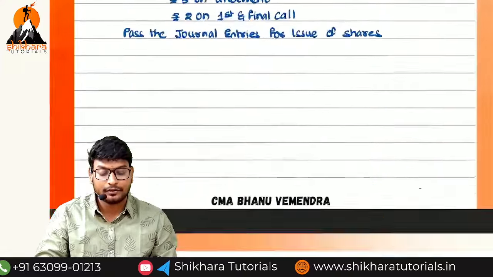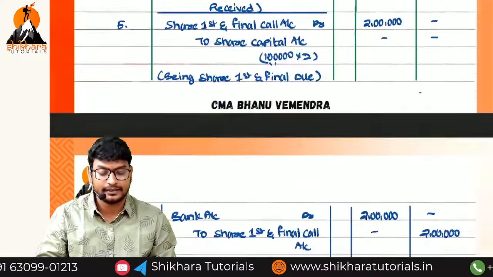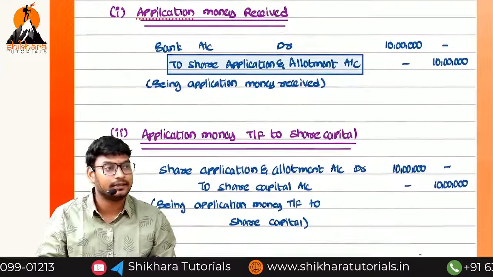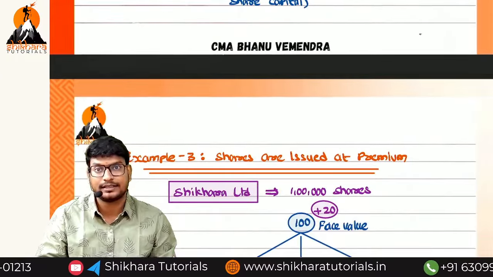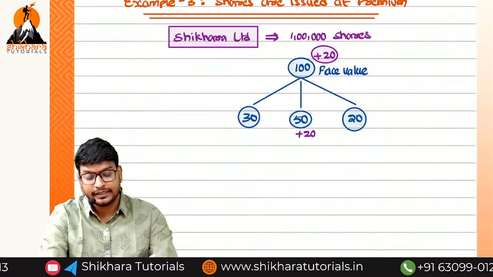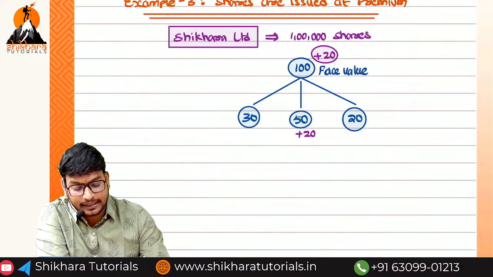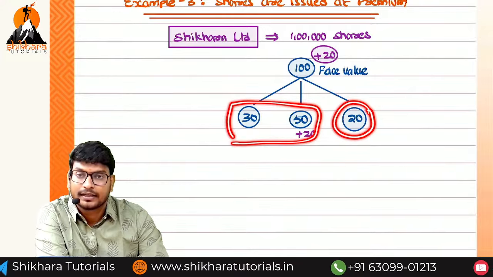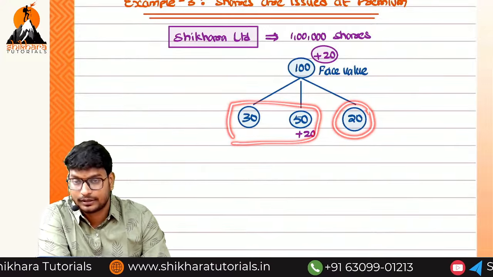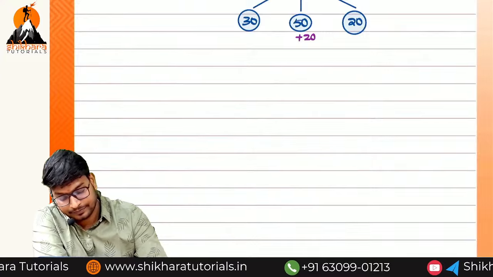I will explain only 2 installment entries, up to allotment, since the premium is included in the second installment. You have to pass the last call entries on your own. So let us start.